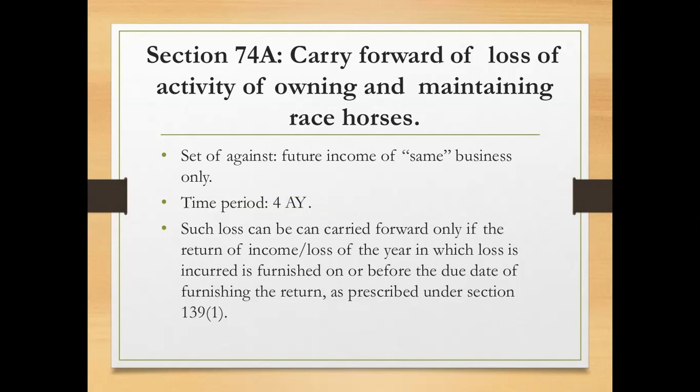Such losses can be carried forward only if the return of income or loss of the year in which the loss is incurred is furnished on or before the due date as per section 139(1). So the loss of the activity of owning and maintaining race horses can be adjusted only against the same business, and it can be carried forward up to 4 assessment years.